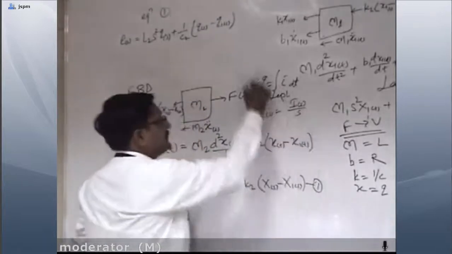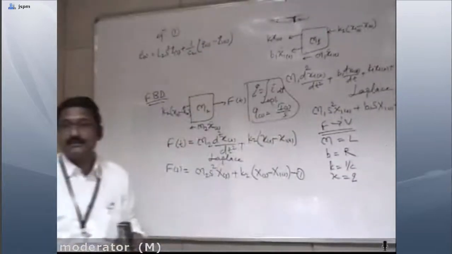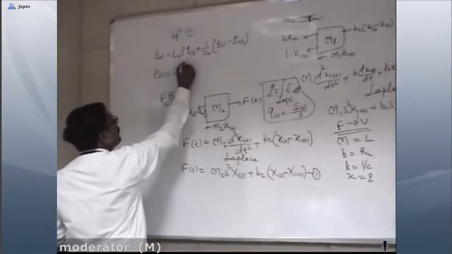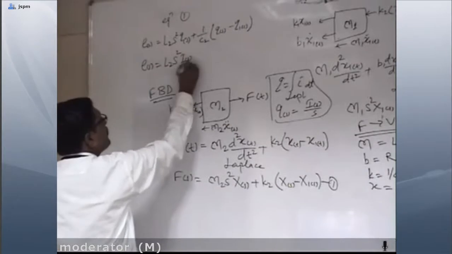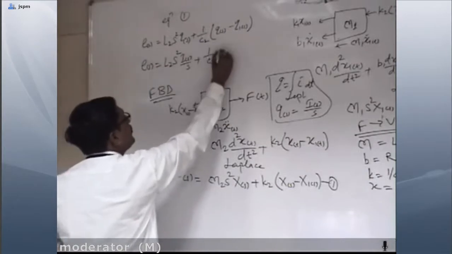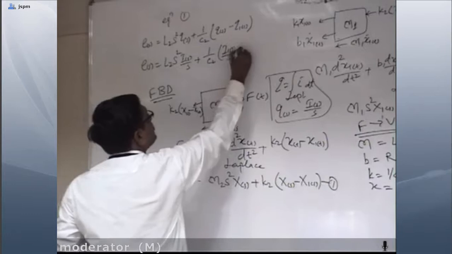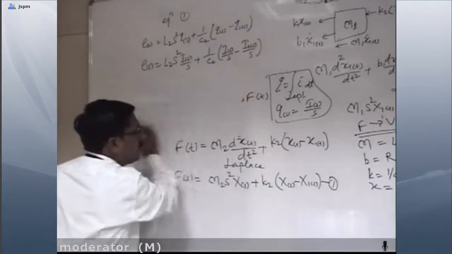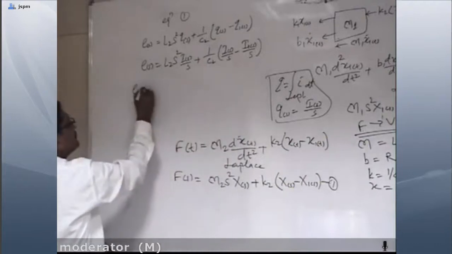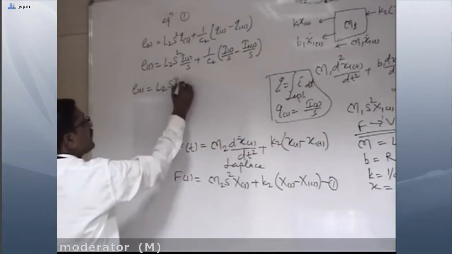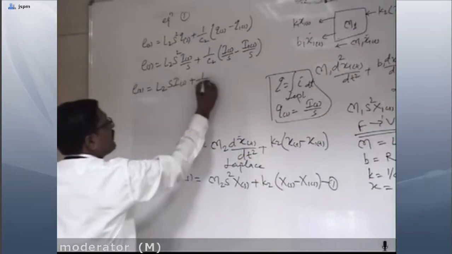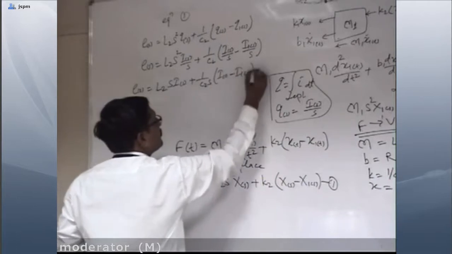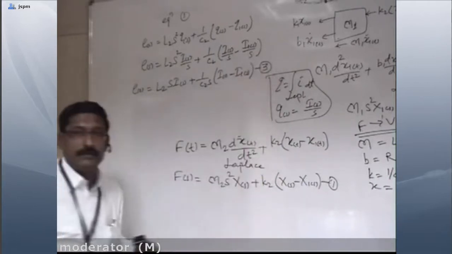I of S upon S. So we'll substitute this relation over here. So this equation becomes E of S is equal to L2 S square I of S upon S plus 1 by C2 I of S upon S minus I1 of S upon S. Okay. Now I will modify this one. So E of S is equal to L2 S I of S plus 1 by C2 S I of S minus I1 of S. This is equation number, I can say, 3.